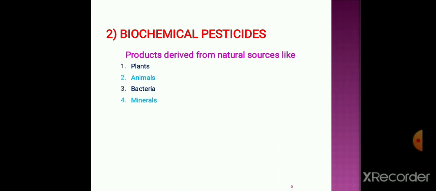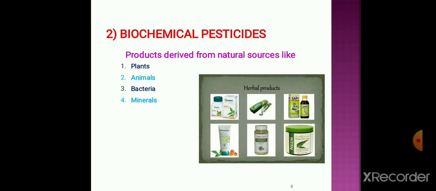Next is biochemical pesticides. Again, these are products which are derived from natural sources. We know bio means living organism, and chemical means any chemical agent, that is, chemicals which are derived from natural sources like plants, animals, bacteria, and minerals. These are called biochemical pesticides. Some examples are herbal products, and these are used as biochemical pesticides. These particular chemicals are obtained from plants, animals, bacteria, or mineral origin, and hence they are called biochemical pesticides.